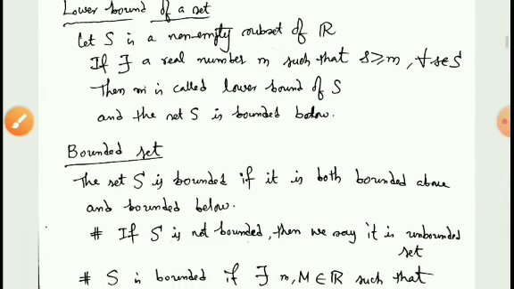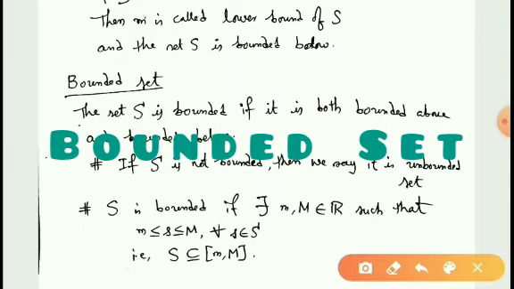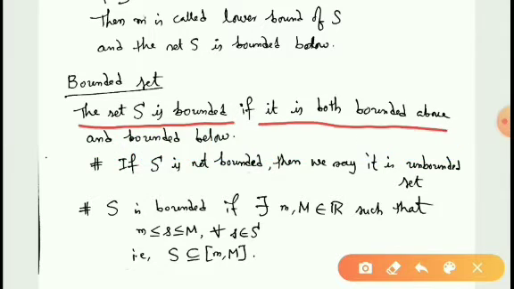So, what is a bounded set? The set S is said to be bounded if it is both bounded above and bounded below. What does it mean?